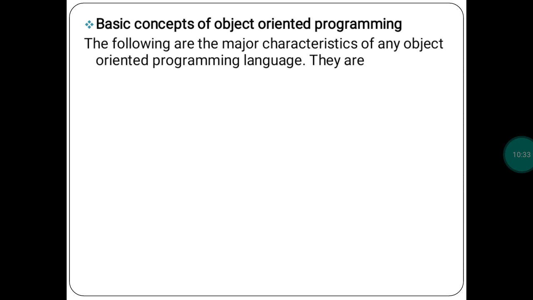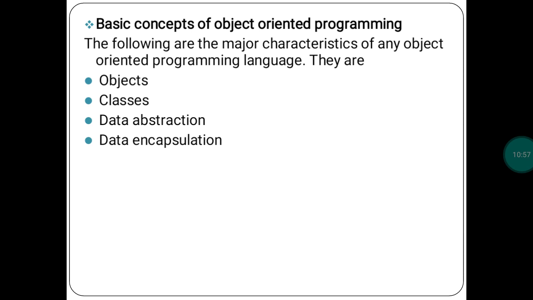First, see what the major characteristics of object-oriented programming language are. First is object, then class, then data abstraction. Object and class have a separate chapter, chapter number 7, and I will discuss in detail there what an object is and what a class is. Then data abstraction is also one characteristic. Data encapsulation is also one characteristic. Then inheritance, which also has a separate chapter, chapter number 10. In that chapter I will explain in detail again.